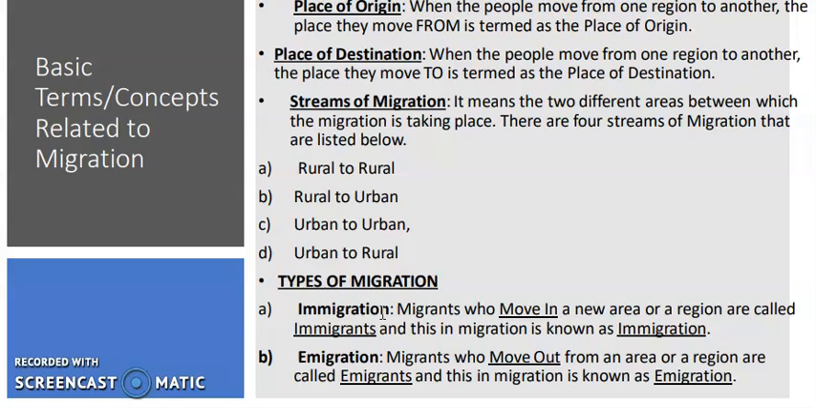Where the migrant moves into a new area or region, the person is called an immigrant, and the migration is called immigration. And when the migrant moves out from a region, the person is called an emigrant, and the migration is called emigration. Basically questions come from migration: define the term migration, discuss the types of migration. When the types of migration come as a 3 marks question, we will first write internal and international migration. Then we will divide internal migration having these four parts.